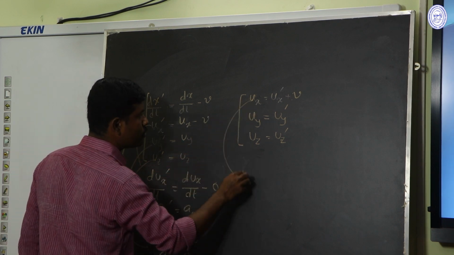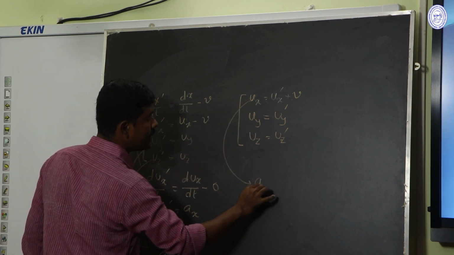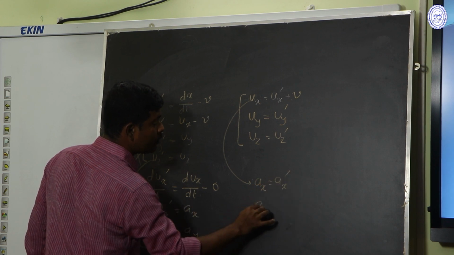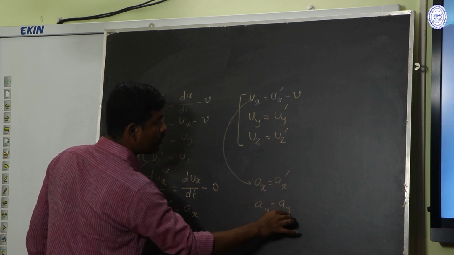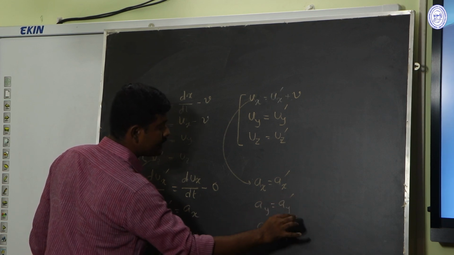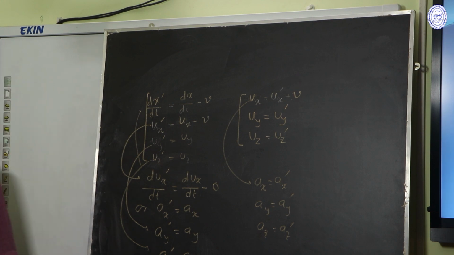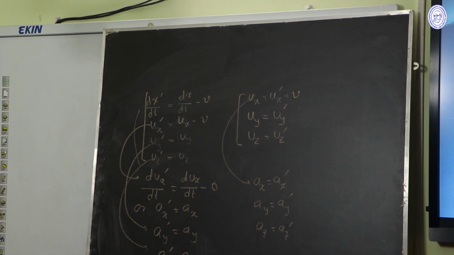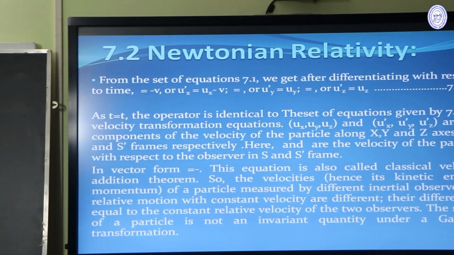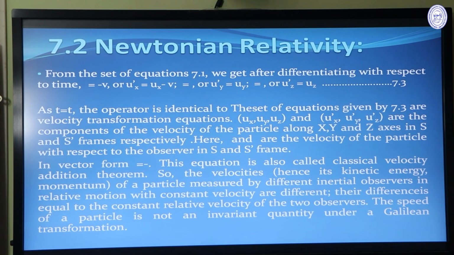Similarly, from this set of equations, we will get ax equal to ax prime, ay equal to ay prime, az equal to az prime. So the velocities of the particle in the S and S dash frames are different under Galilean transformations, but the accelerations are the same.